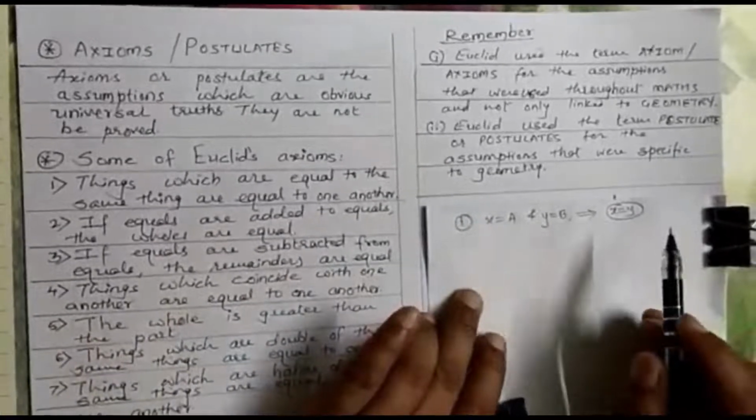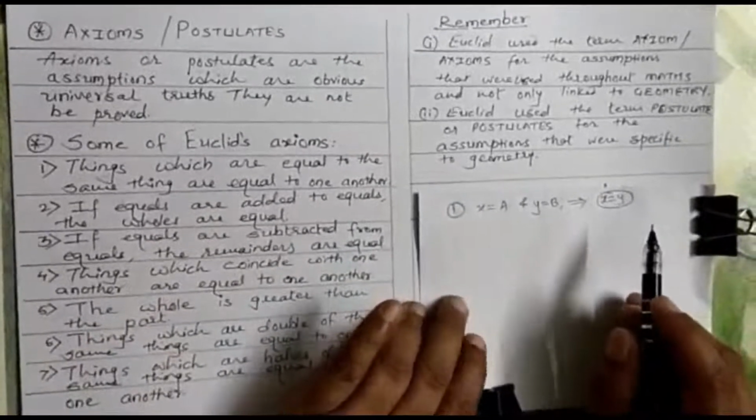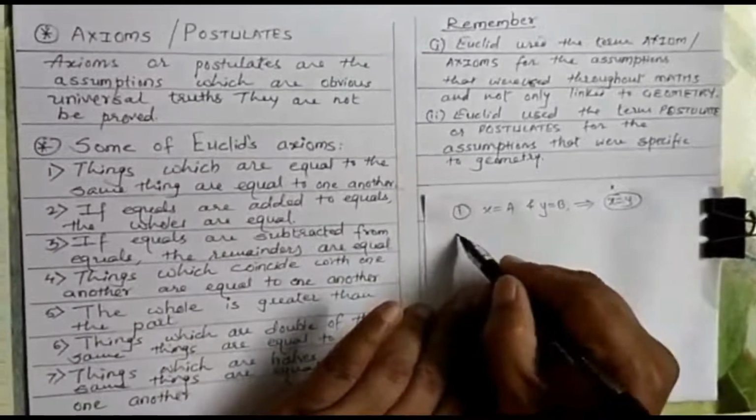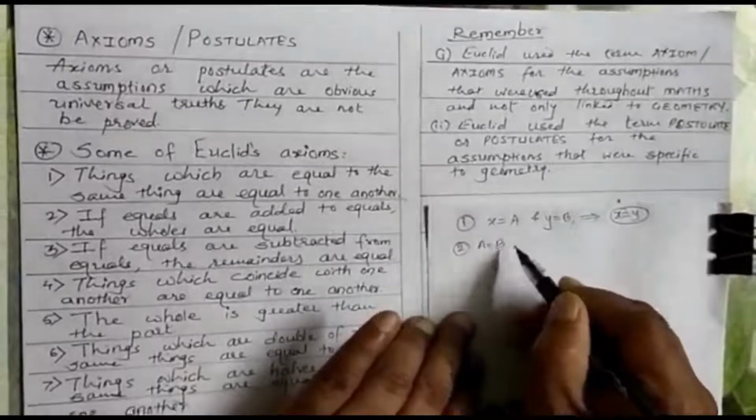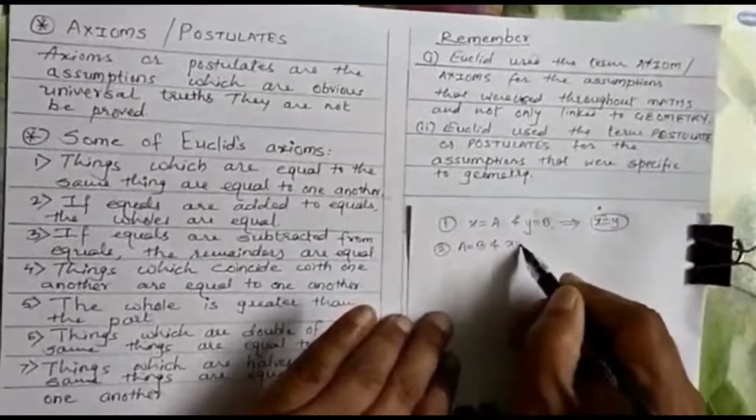Second, if equals are added to equals, the wholes are equal. Let us take another example. Suppose a is equal to b and x is equal to y.